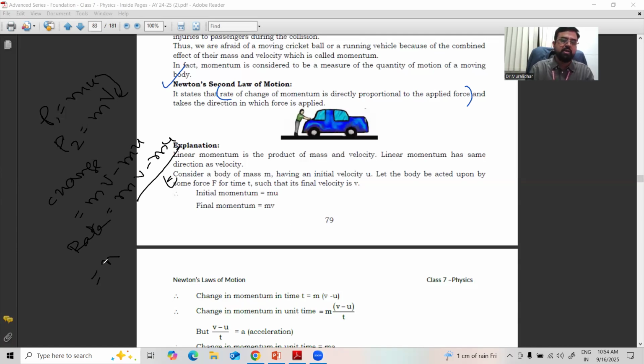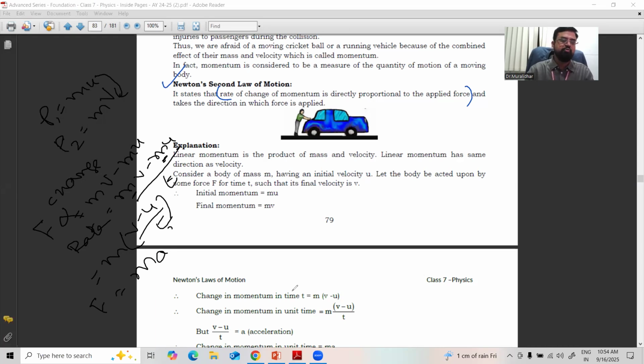If you take m common from both, it is m into (v minus u) by t. What is v minus u by t? The rate of change of velocity, that is acceleration. So ma, that is force. So the force is directly proportional to the rate of change of momentum.